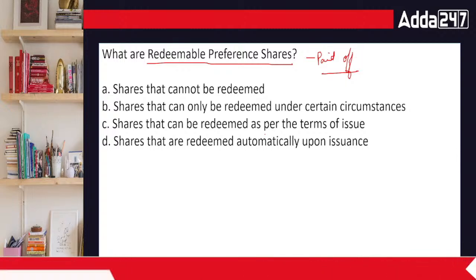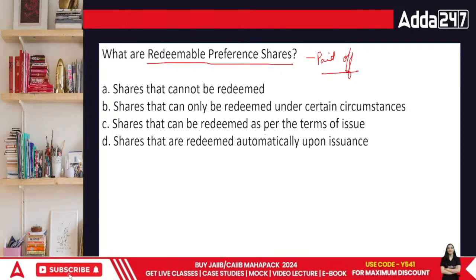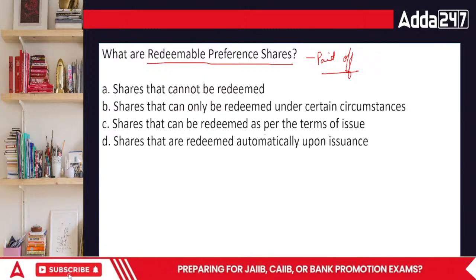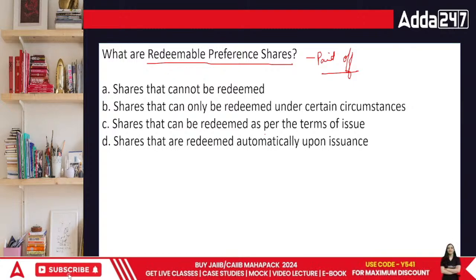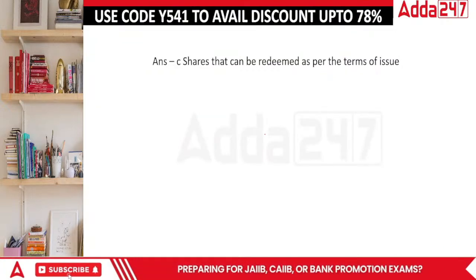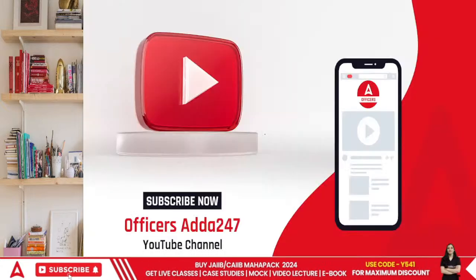We might be doing it for a specific time, and above and below that particular time, we won't be doing it. So technically, normally in India, it is 20 years. Within 20 years, you are supposed to pay them off. Right? So the answer is shares that are redeemed as per the terms of issue. Normally, it has to be less than 20 years. In terms of infrastructure, it can be more.